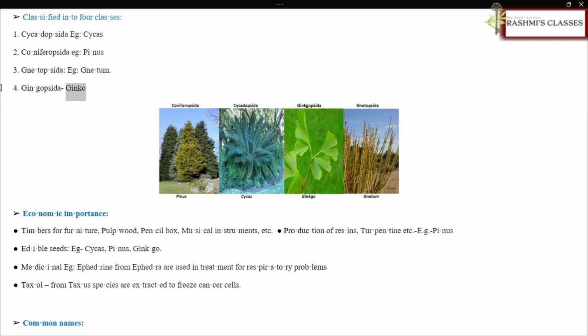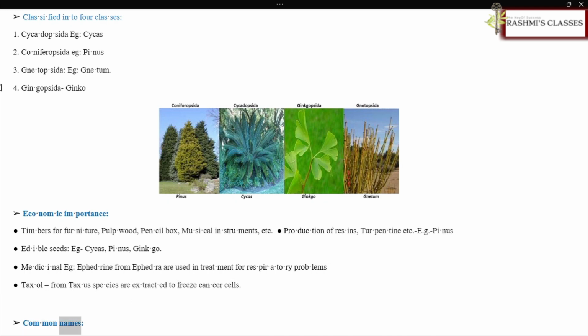Ginkgopsida, ginkgo. Economic importance: timber for furniture, pulpwood, pencil boxes, musical instruments, etc. Production of resins, turpentine, etc., e.g., Pinus. Edible seeds, e.g., Cycas, Pinus, ginkgo. Medicinal: ephedrine from Ephedra is used in treatment of respiratory problems. Taxol from Taxus species is extracted to kill cancer cells.